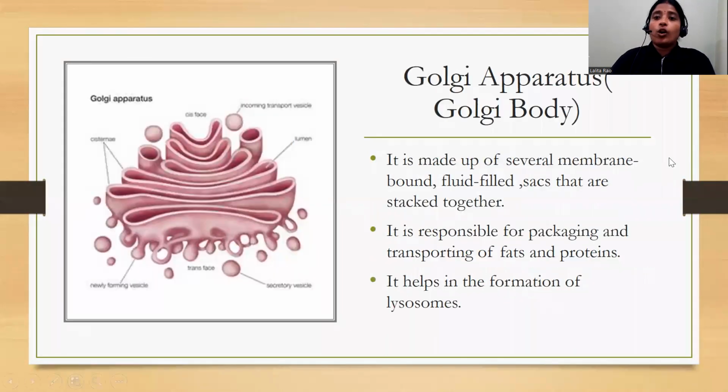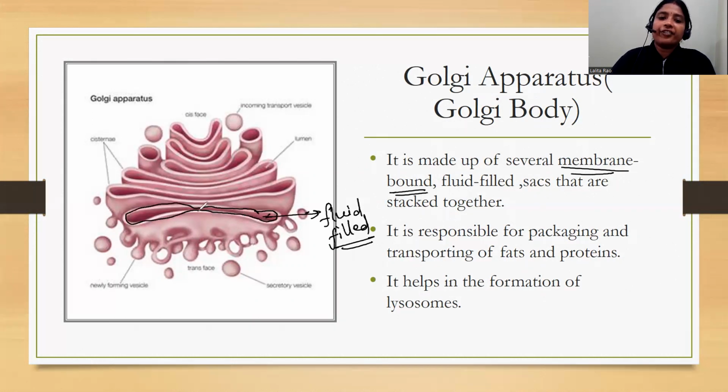Okay. Now the first one was cytoplasm. The next one is Golgi apparatus. Now what is Golgi apparatus? It is again membrane bound and fluid filled. It has fluid inside it. So it has its membrane. You can see this is the membrane lining, and it has some fluid. So these are fluid filled sacs, membrane bound fluid filled sac-like structures.